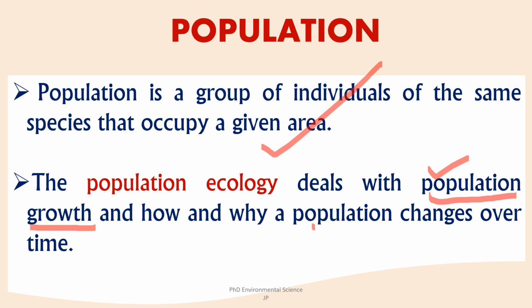Then how population changes over the time. This may be due to demographic factors, age structure, sex ratio, reproductive rates. Then environmental factors, availability of resources, predation, disease, and competition. Then there are various density dependent factors as well as density independent factors.